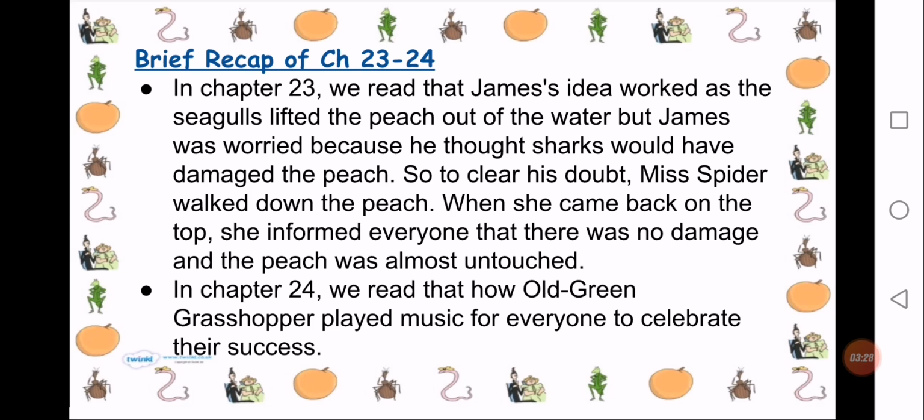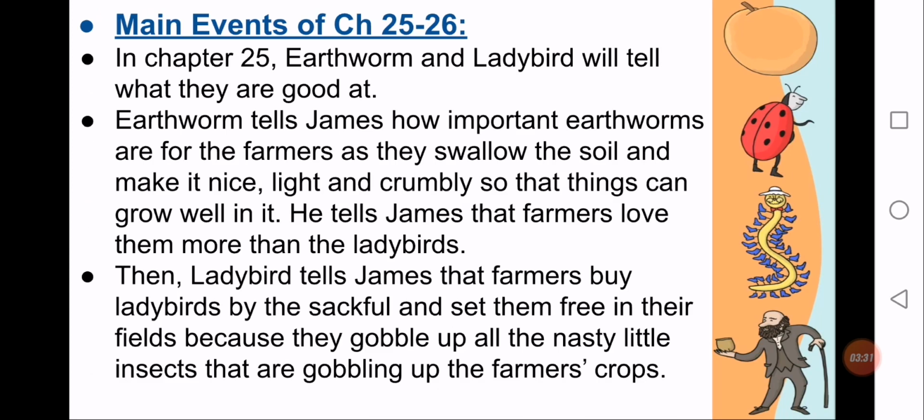Now I will tell you the main events that occurred in chapter number 25 and 26. In chapter number 25, we will read that Earthworm and Ladybird will tell what they are good at. Then Earthworm tells James how important earthworms are for the farmers as they swallow the soil and make it nice, light, and crumbly so that they can grow well in it. He tells James that farmers love them more than the ladybirds.